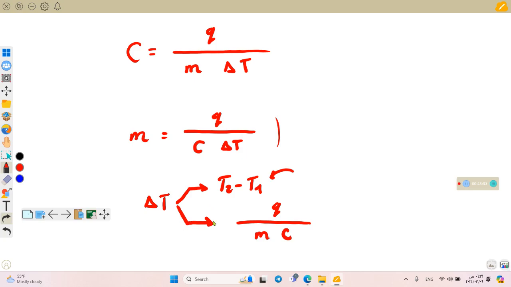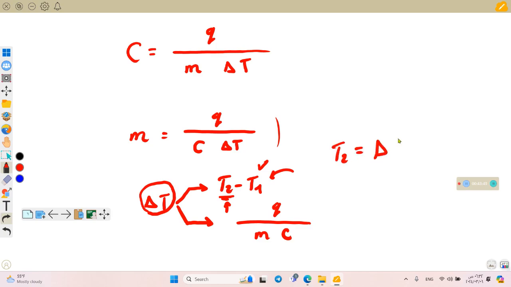Sometimes he comes after that and tells you, give me T2. So T2 you can calculate after getting delta T. You can substitute here by knowing T1 and solve to get T2.